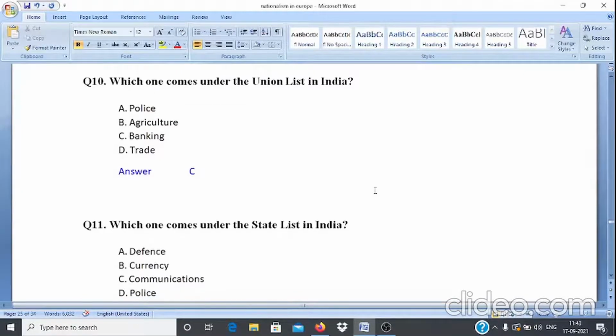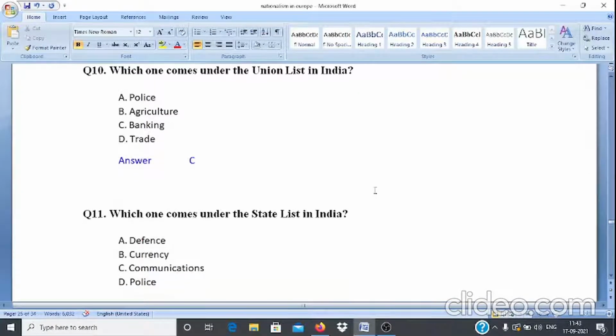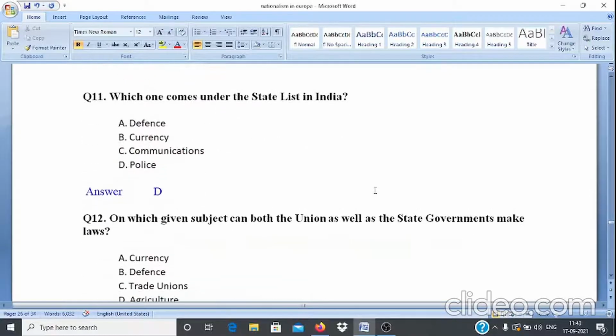Question number 10. Which one comes under the Union List of India? Options are A. Police, B. Agriculture, C. Banking, D. Trade. And answer is option C. That is banking.